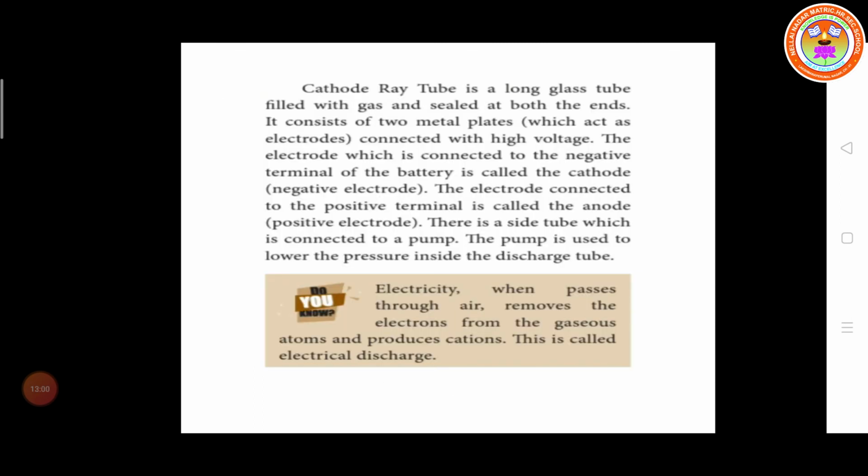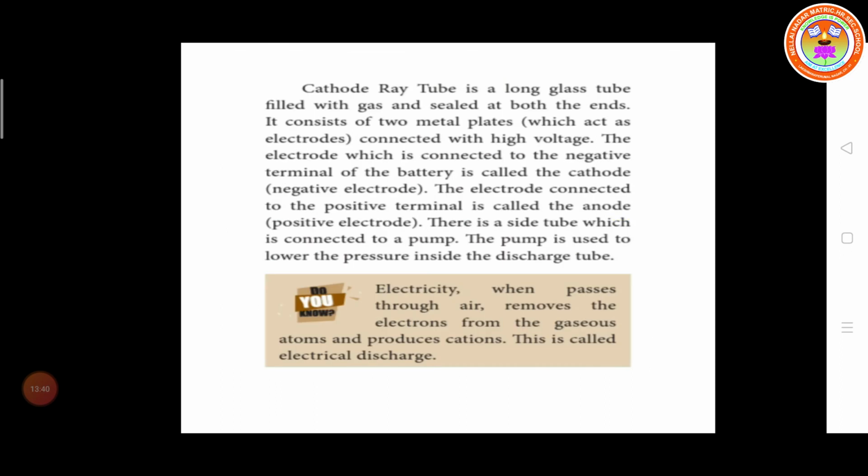So a cathode ray tube is a long glass tube filled with gas at low pressure, sealed at both ends. It consists of two metal plates which act as electrodes, one anode and another cathode, connected to a high voltage. The electrode connected to the negative terminal of the battery is called the cathode, and the electrode connected to the positive terminal is called the anode. There is a side tube connected to a pump, which is used to lower the pressure inside the discharge tube.